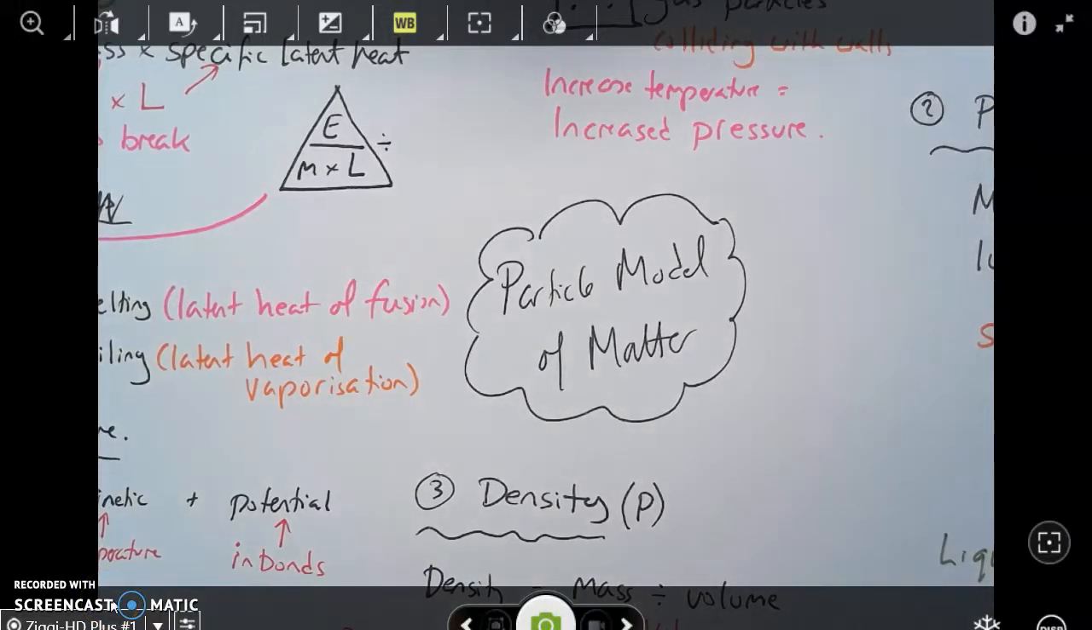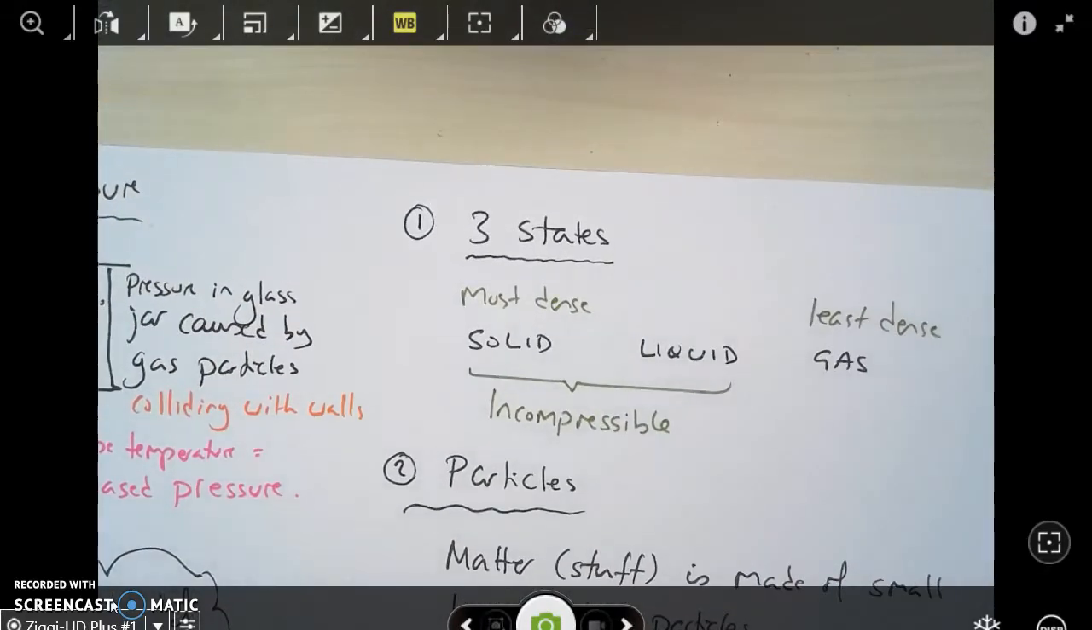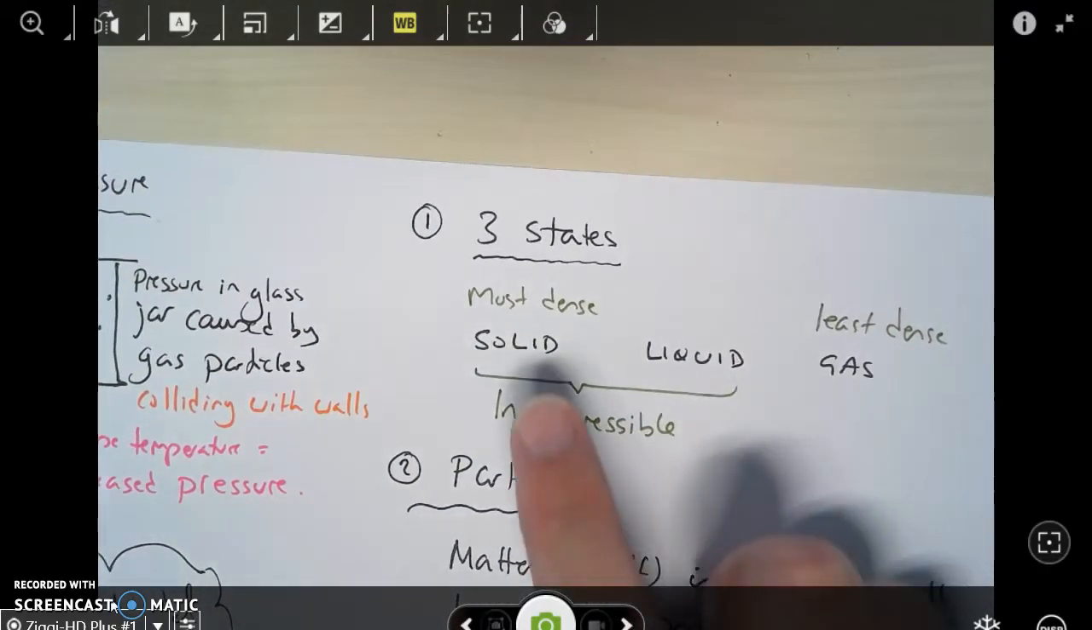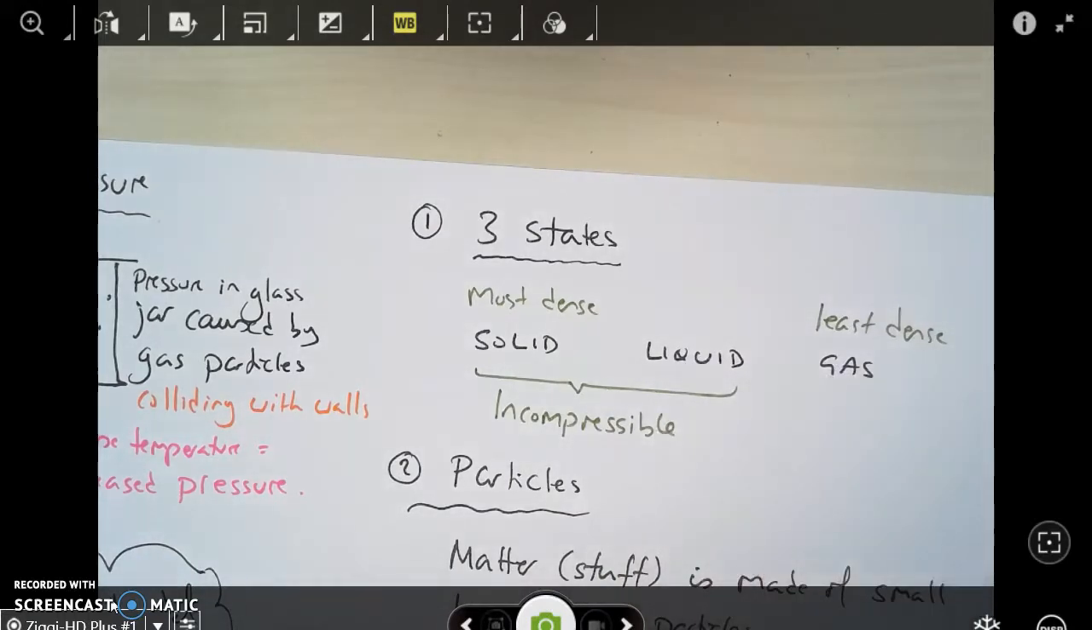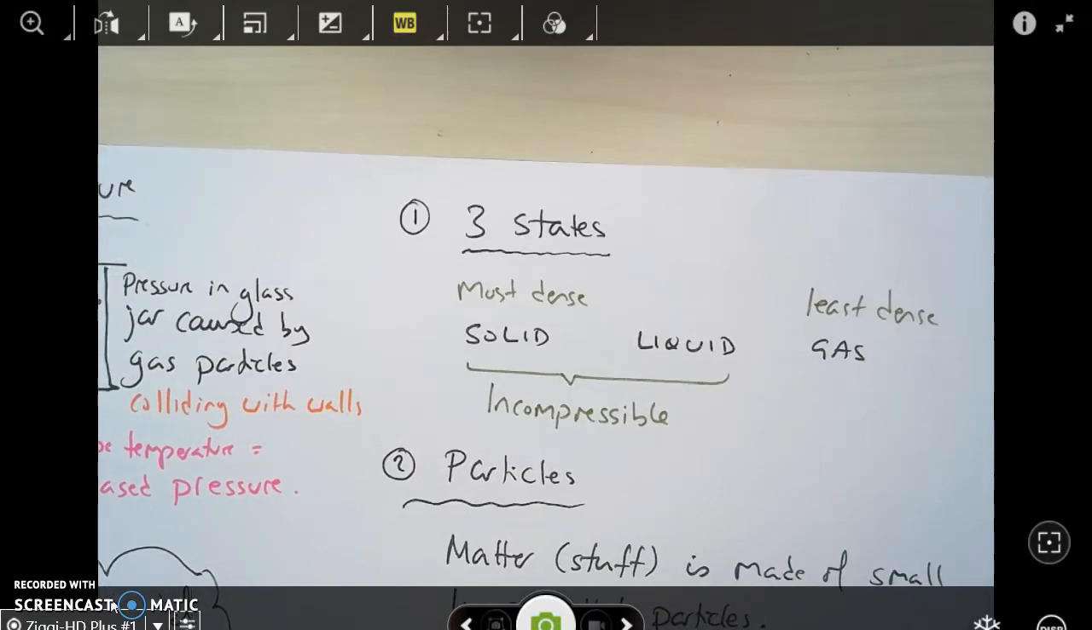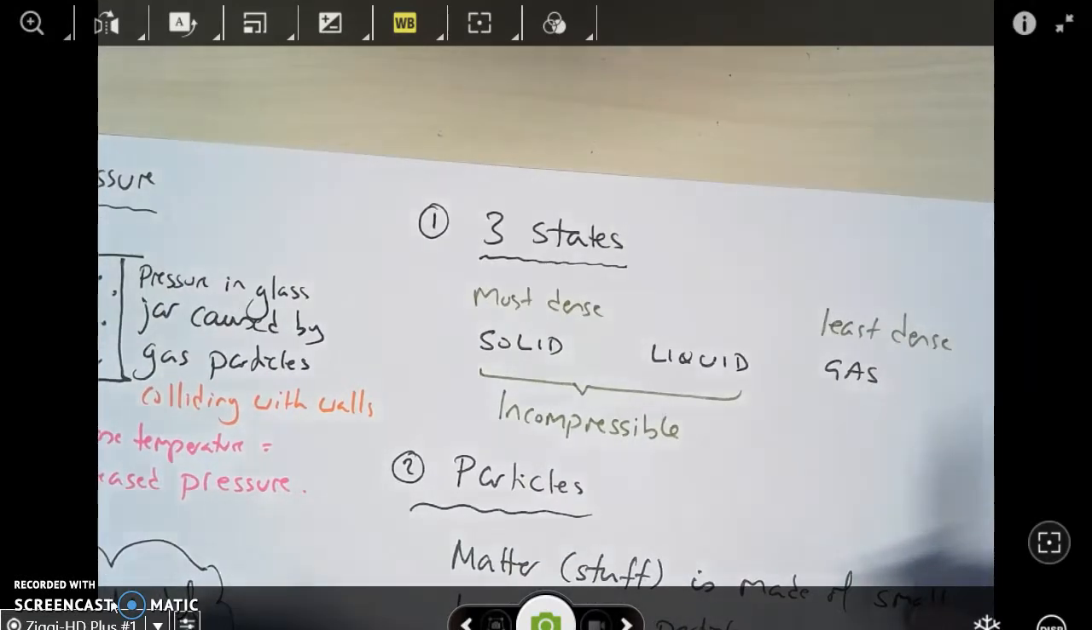Hello science fans, it's the final physics video for physics paper 1 and this is all about the particle model of matter. First thing we want to talk about is that there are three states of matter. I'm sure you know this, but they are solid, liquid and gas. I've made some notes here that solid is the most dense state and gas is the least dense state. We'll come back to density in a few minutes.